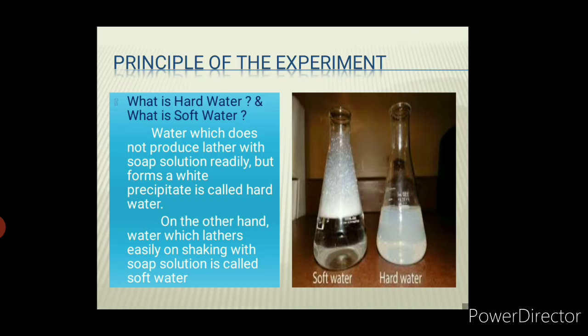Now what is mineral water or drinking water? Water which has minerals in it but at a desirable level, within the limiting level. If the salt content or mineral content in water exceeds some limiting level, then it is called hard water.